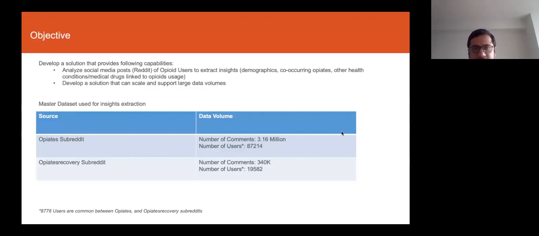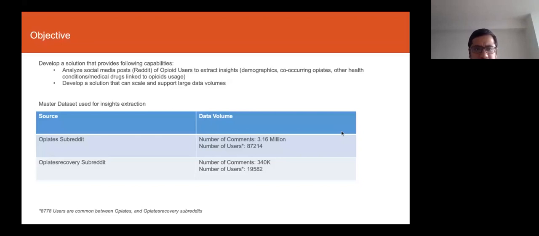The second, secondary objective of the solution that I developed was that the solution should be scalable, and it should support large data volumes. Right now I'm looking at Reddit as a POC, but going forward, if we want to include other data components, it should be easy to ingest other data volumes and build more interesting algorithms and processes.